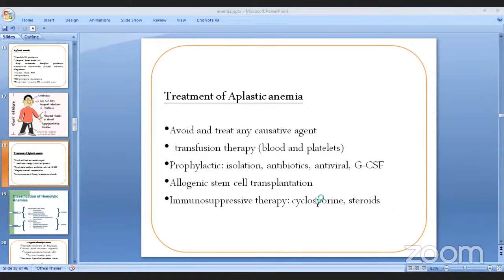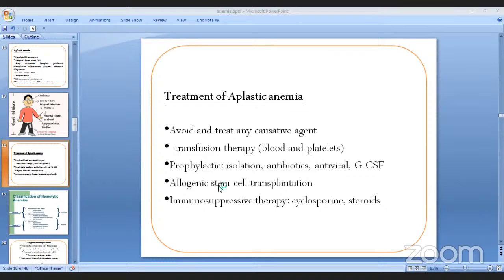the need. Prophylactic पनि हुन सक्छ है prophylactics is specifically the person is very prone to infection किन भन्दा his WBC is going to be very low so उसलाई चाहिँ isolate गर्ने he's not supposed to go around in places where he's prone to infection so we can isolate the patient we can give him prophylactic antibiotics or antivirals and there is something called granulocyte colony stimulating factor we can give this to increase the neutrophils neutrophils increase गर्नलाई चाहिँ यो दिन सकिन्छ